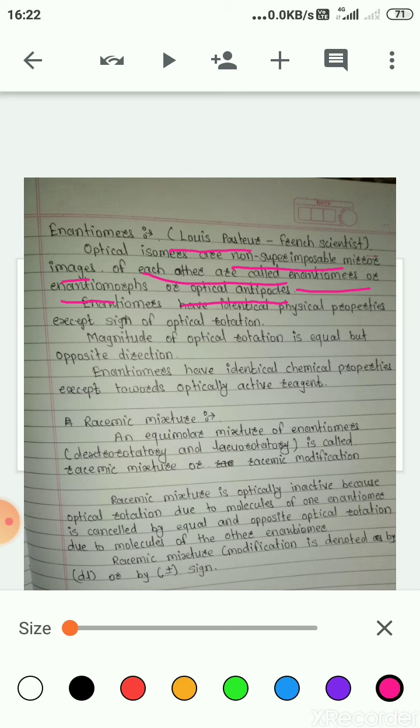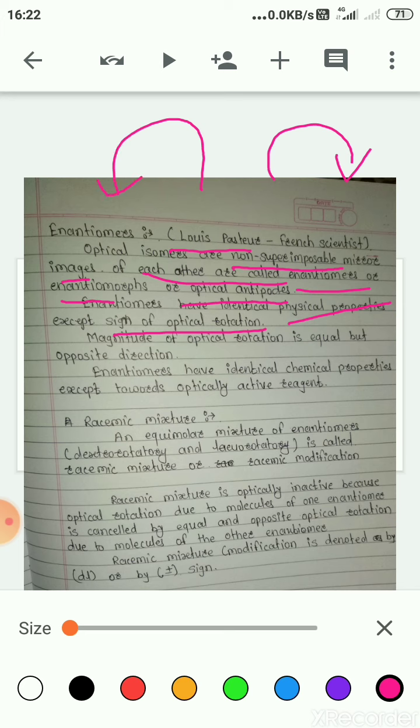These enantiomers have identical physical properties like melting point, boiling point, refractive index and density, except in the sign of optical rotation. If one optical isomer rotates clockwise, the other rotates in the opposite direction.